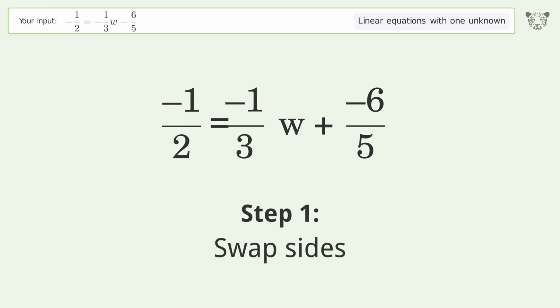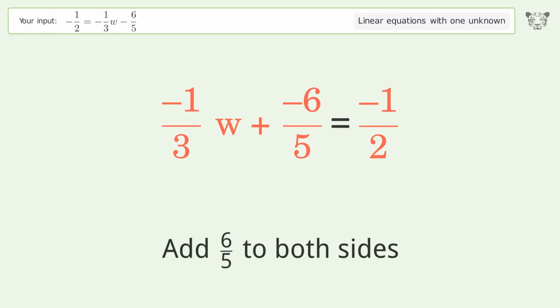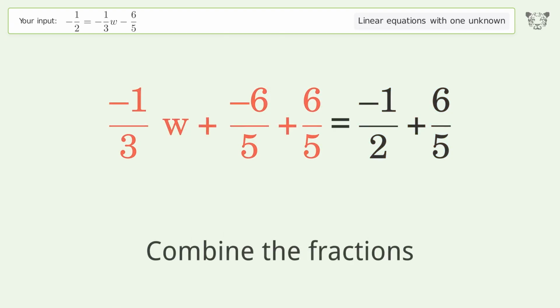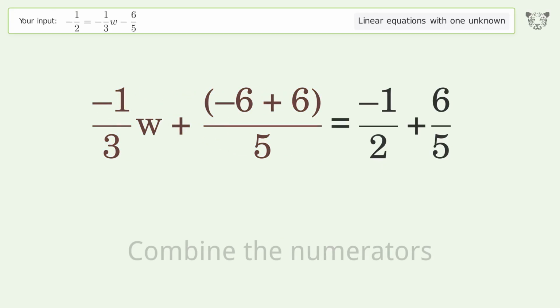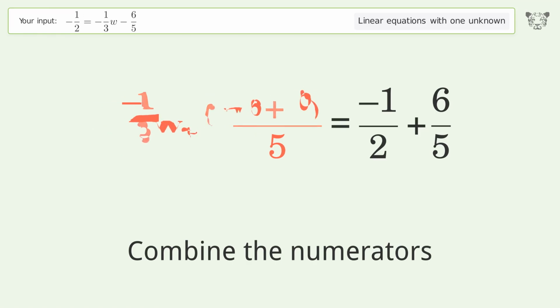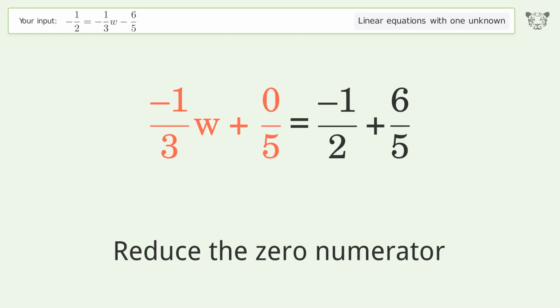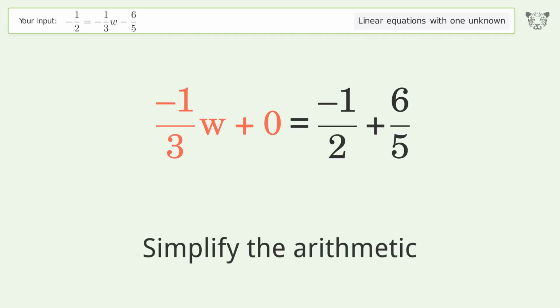Swap sides. Group all constants on the right side of the equation. Add 6/5 to both sides. Combine the fractions. Combine the numerators. Reduce the zero numerator. Simplify the arithmetic.